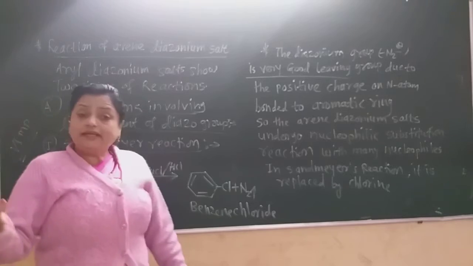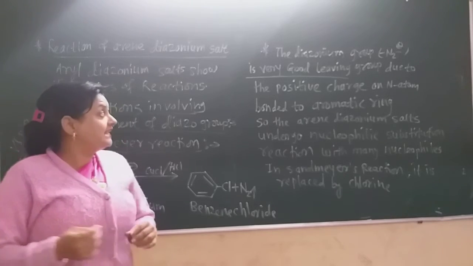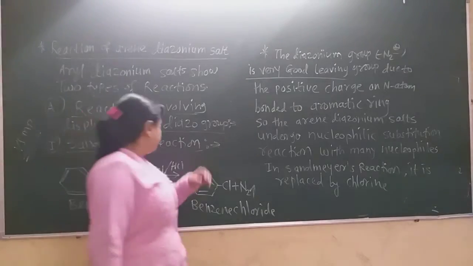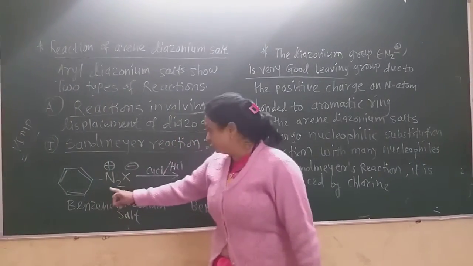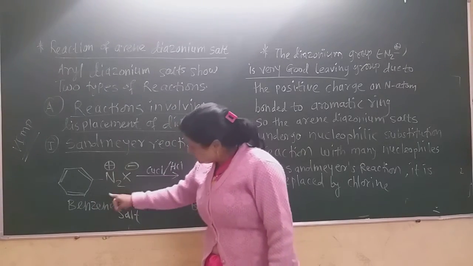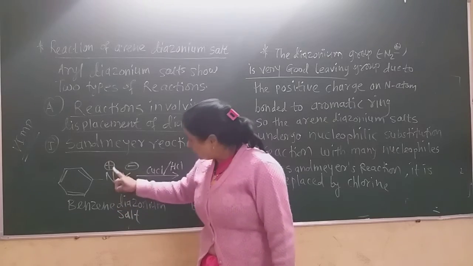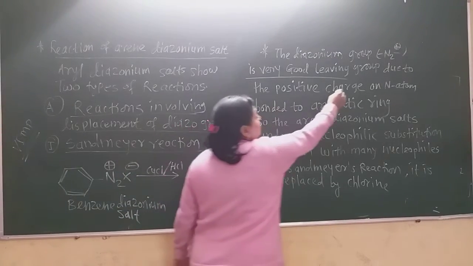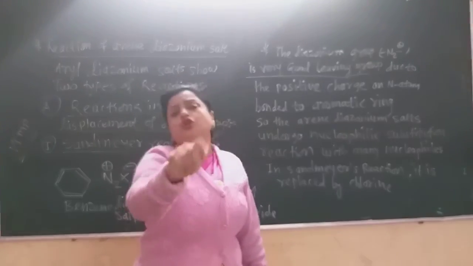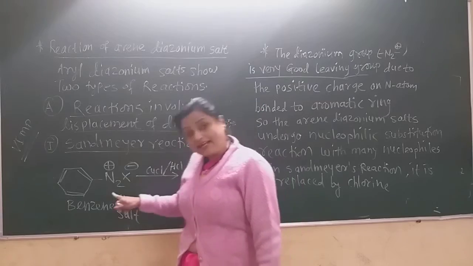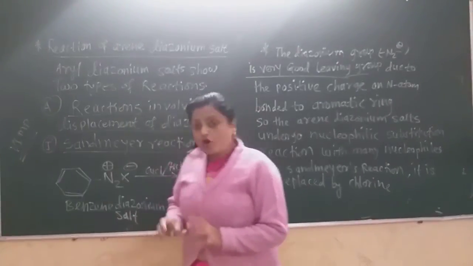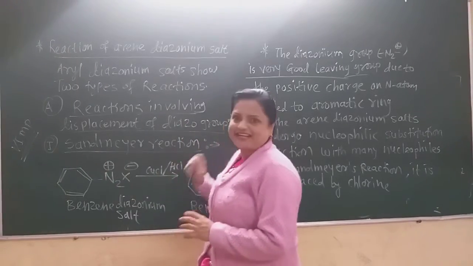Now why is it a very good leaving group? Because there is the positive charge on the nitrogen atom which is bonded to the aromatic ring. This diazonium group has the positive charge, so it is a very good leaving group. That means it eliminates out easily, and another nucleophile comes in the place of that diazonium group. Now we are seeing the main important reaction, Sandmeyer's reaction.